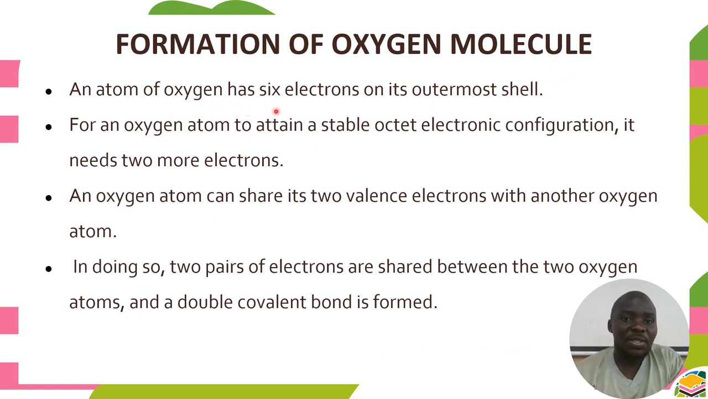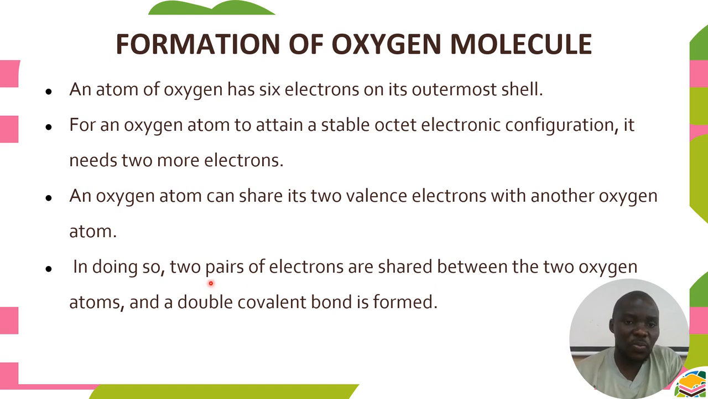Now we can go into detail on how the formation of an oxygen molecule occurs. An atom of oxygen has 6 electrons in its outermost shell. For an oxygen atom to attain a stable octet electron configuration, it needs 2 more electrons. An oxygen atom can share its 2 valence electrons with another oxygen atom. As already said, each contributes 2. Why is it contributing 2? For it to be stable, it's supposed to gain 2 extra, so the other one contributes 2 and makes it 4. In doing so, 2 pairs of electrons are shared between the 2 oxygen atoms. A pair means 2 electrons.